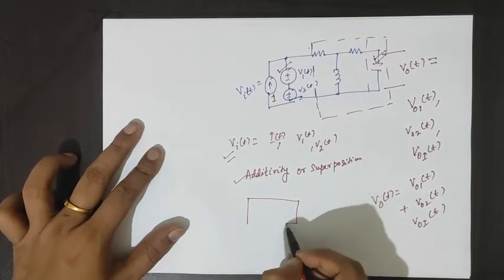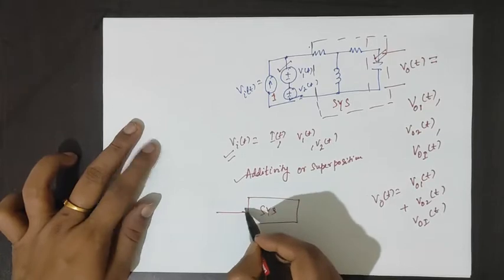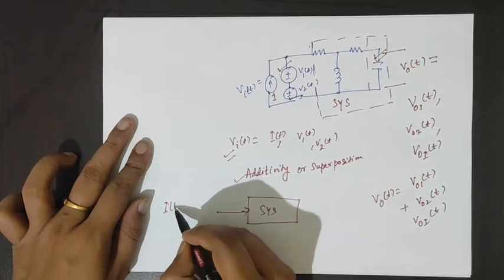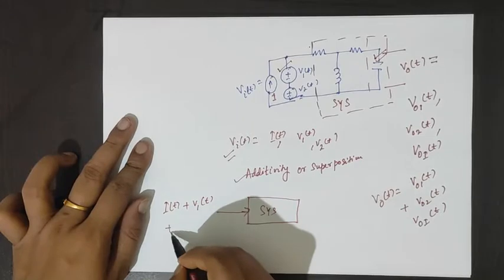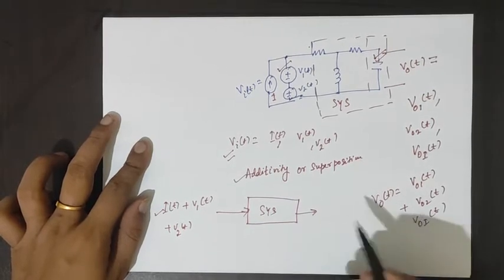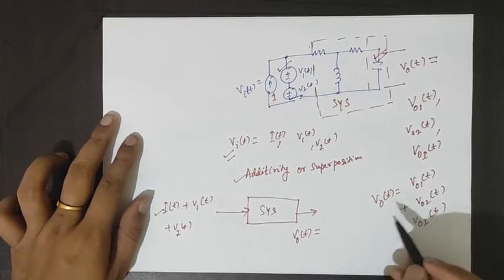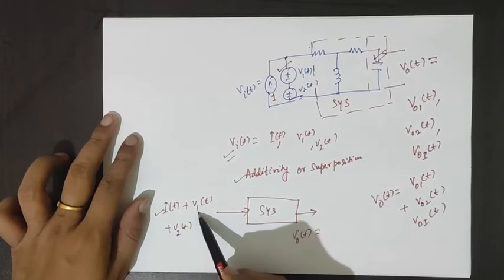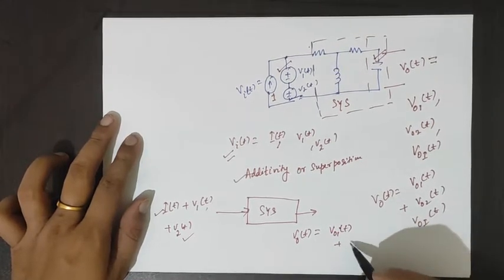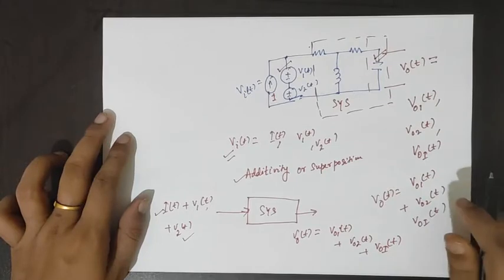That means if we take this system and our excitation is I(t) plus V1(t) plus V2(t), then for each input there will be a corresponding output, and the output will be the total sum of the responses corresponding to the individual inputs. This is the concept of additivity.